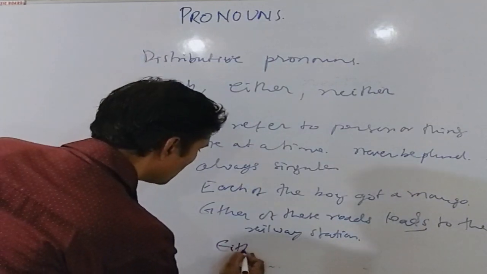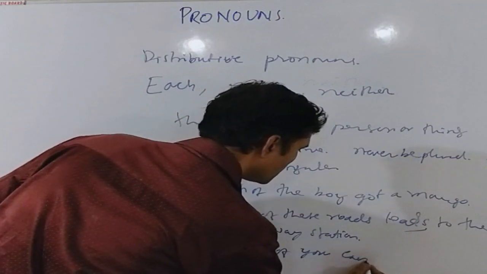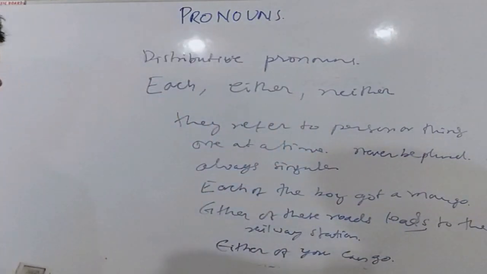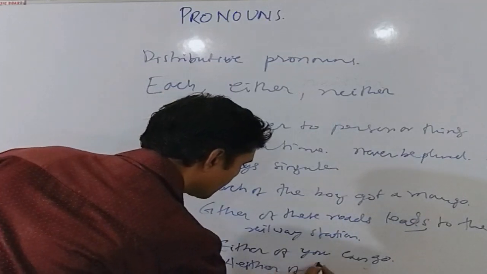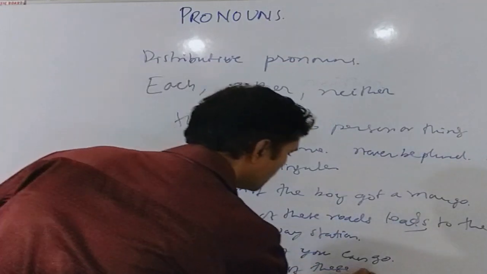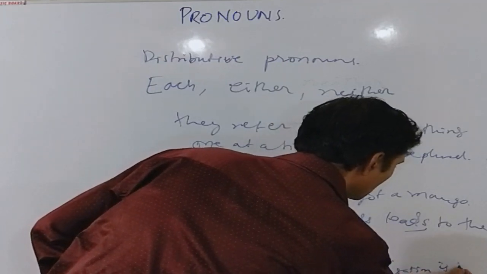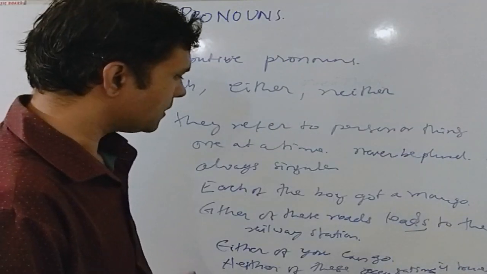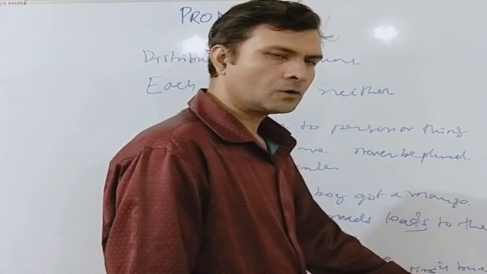Either of you can go. Neither of these accusations is true. Again, in this sentence, we have used is. Neither of these accusations is true.